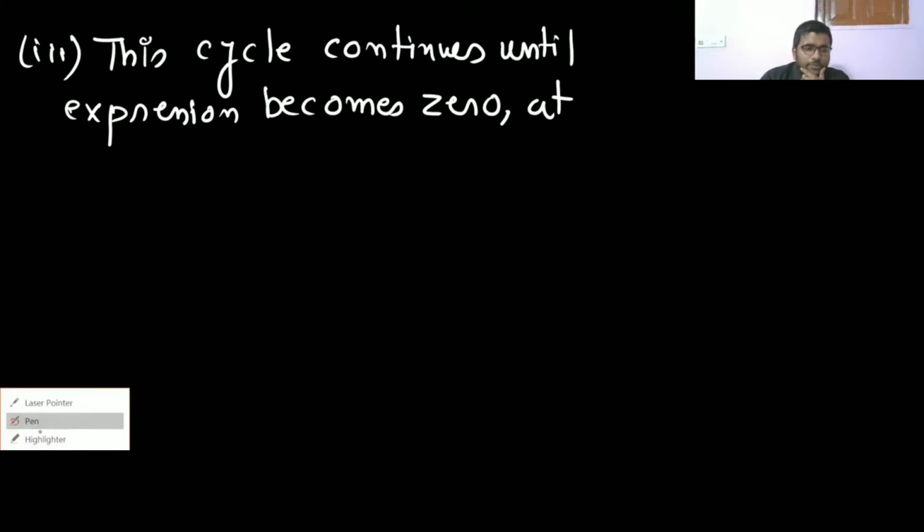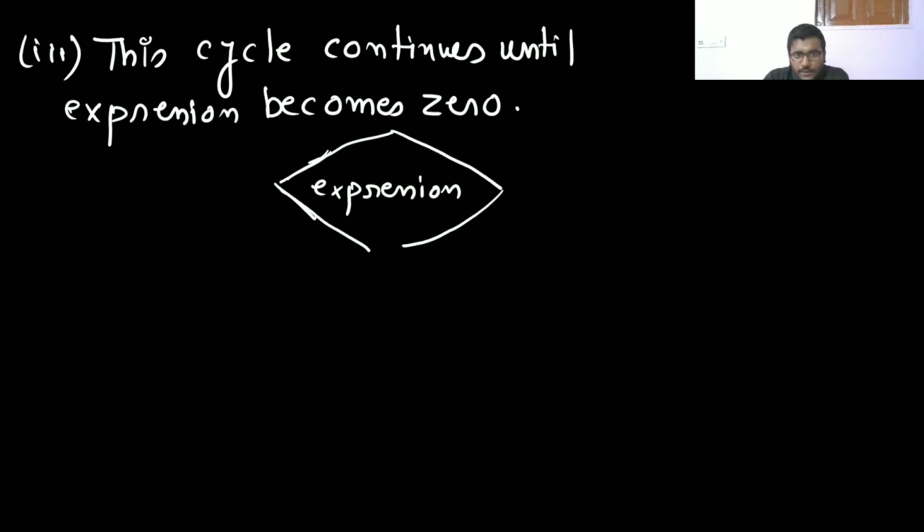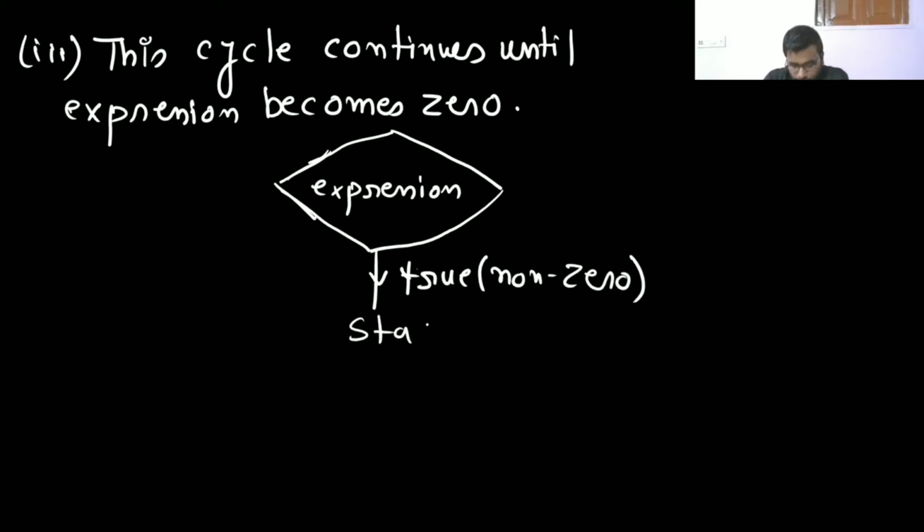So let me create the flowchart. First you are going to test the expression. If it is true, that is non-zero, then it will execute the body statement.